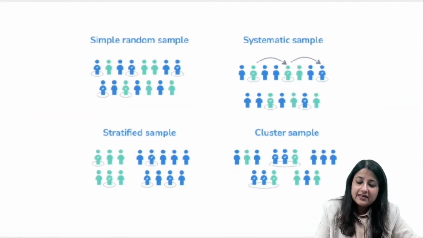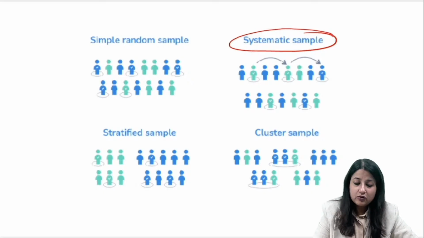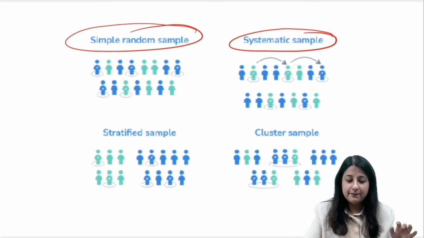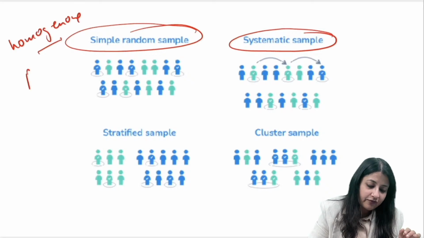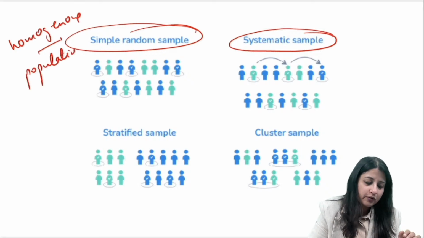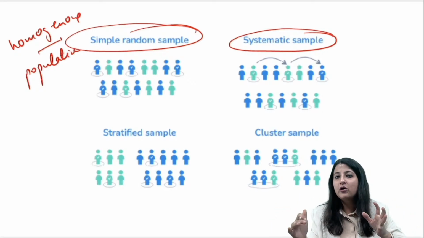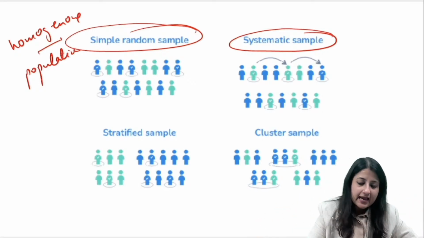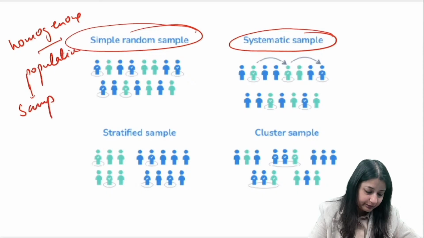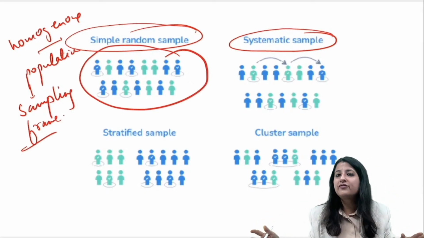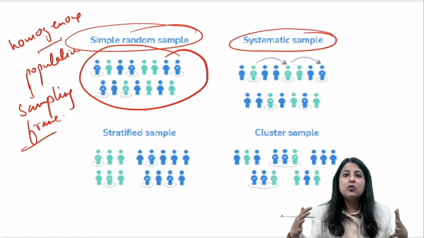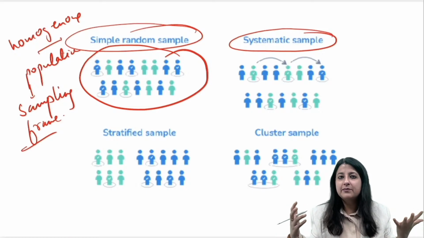Now look over here. Systematic sample. First look at simple random. Simple random sampling किसके लिए होता है? It is always done for a homogeneous population, which means everybody is similar. Like I have a group of university students with me, and I have a list, where you have a sampling frame available with you. Sampling frame matlab you have a list of students, a list of individuals. So in a college, if I have to do, I can do a simple random sampling.